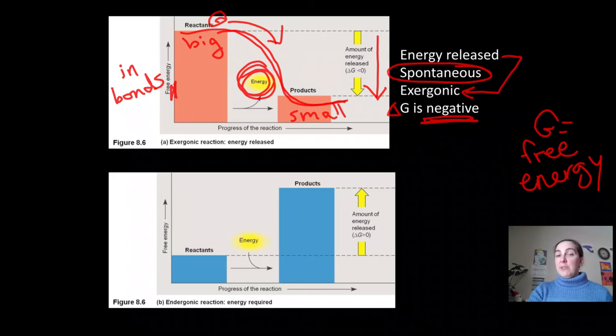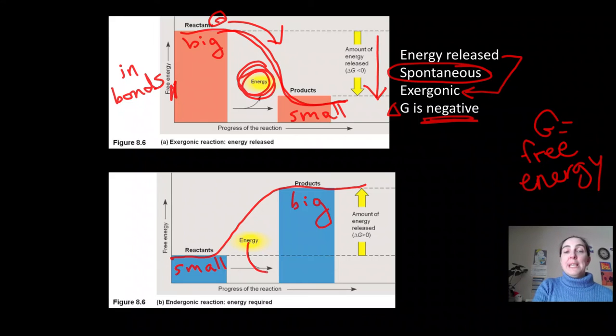So same deal, progress of the reaction on the x-axis, the amount of free energy or the energy stored in chemical bonds is on the y-axis. So here we're starting with small molecules that only have a little bit of energy stored in bonds. And we're going uphill. We're building larger molecules. So here we have small molecules with just a little bit of energy stored in a couple chemical bonds. And we're building larger molecules that have lots of energy stored in a lot of chemical bonds. So in this case, we need to put energy in to make this happen.